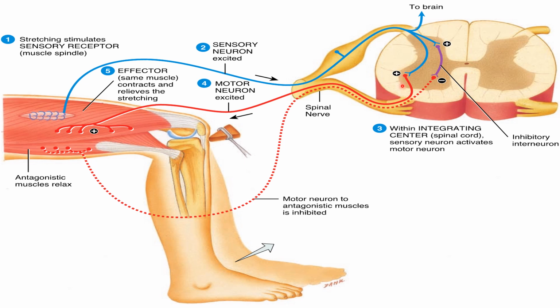Here it is an excitatory response, and here it is an inhibitory response, right? Through the interneuron it gives the inhibitory response. Here you can see the efferent fiber. Stretching causes immediate contraction. Also here you can see the other motor neuron to the antagonist muscle is inhibited. So the antagonist muscle relaxes and the protagonist muscle contracts.